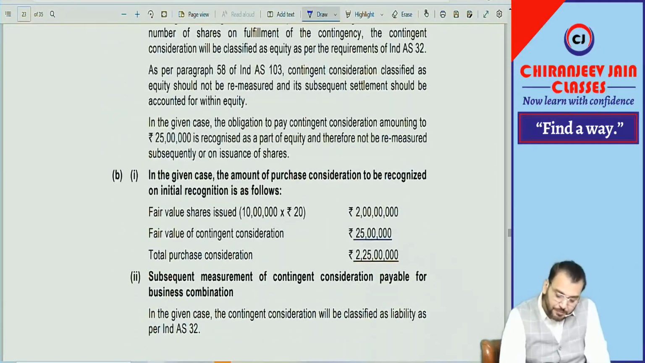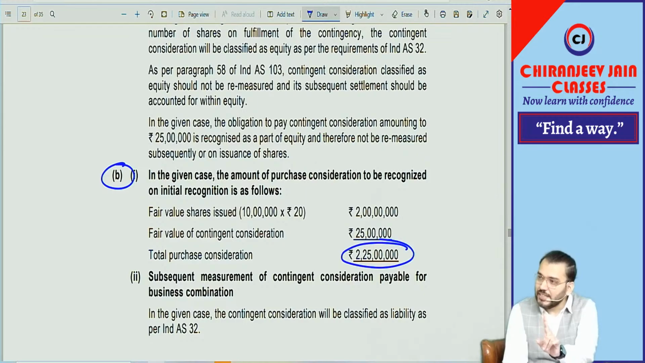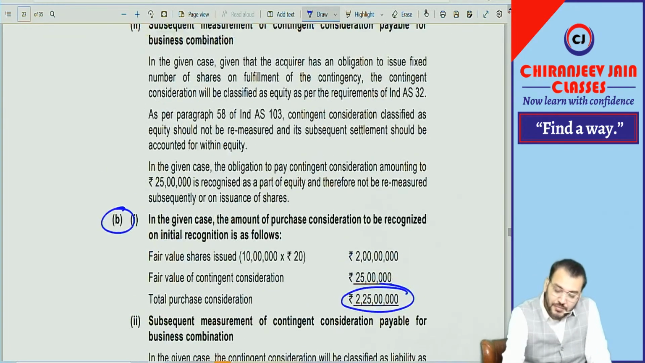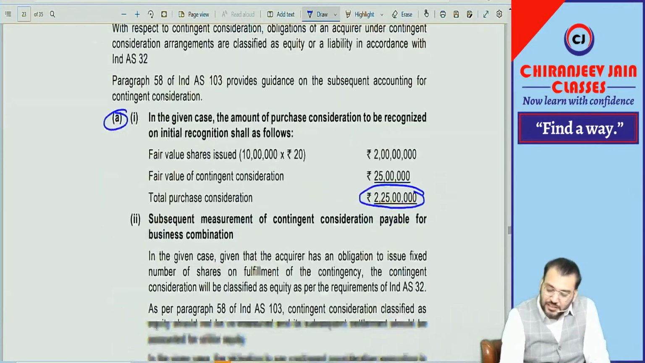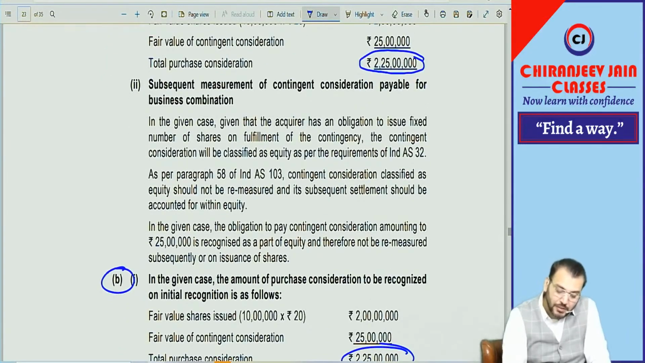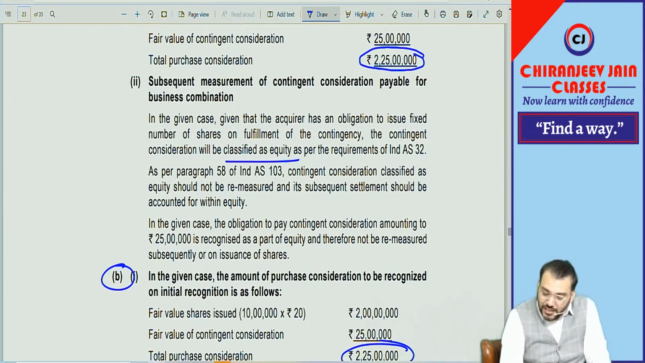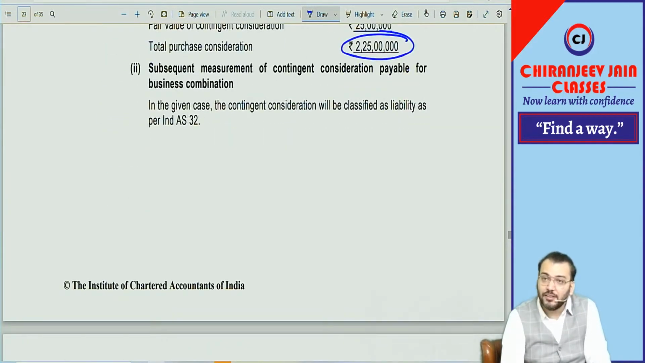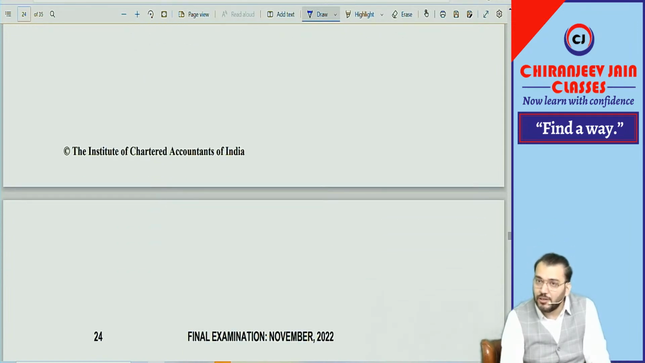For the second case, the purchase consideration will be 2 crore 25 lakh. The PCB remains the same, but in the first case it has been classified as equity, so there was no subsequent measurement. In the second case, because it has been classified as a financial liability, we will do subsequent measurement.